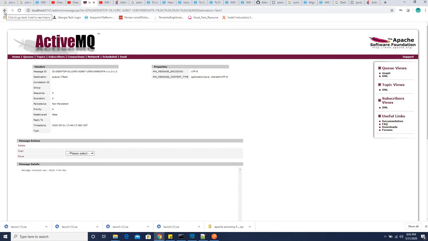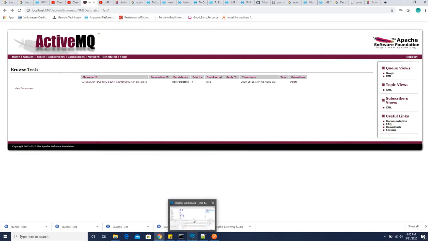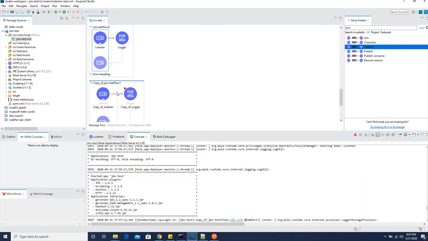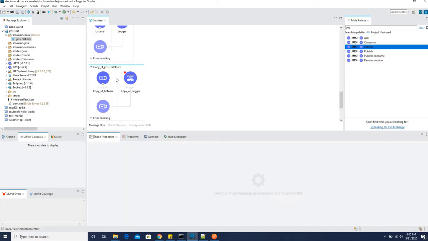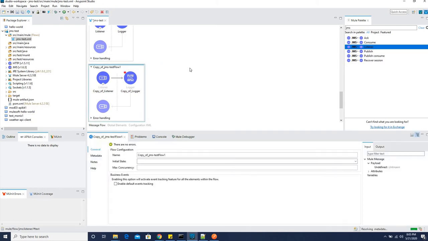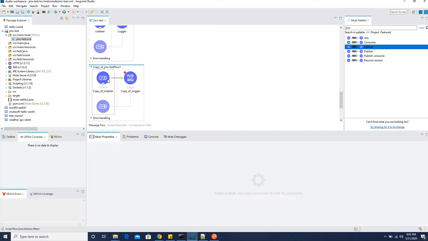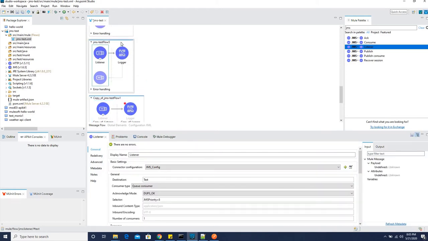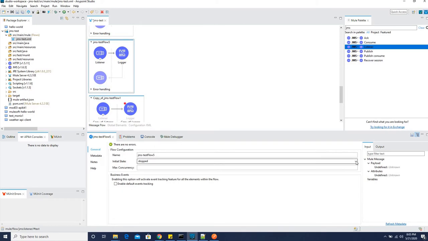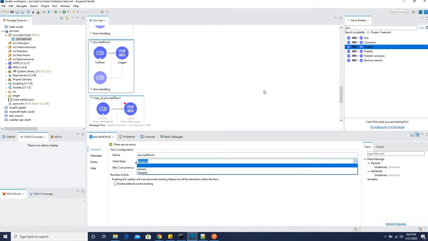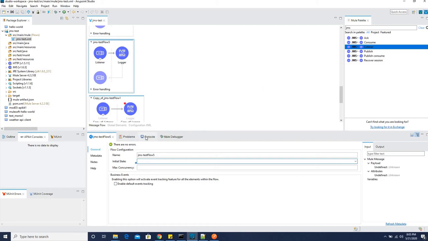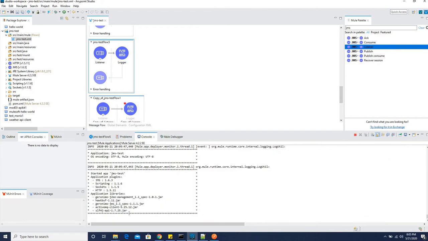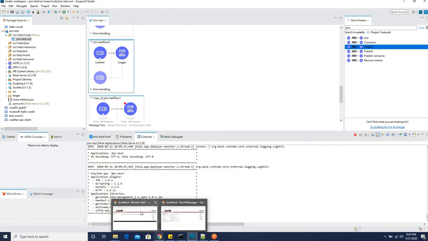So let me first just save this application. Actually, its initial state is stopped, so I first need to undo it, and I'm saving it again. So let it deploy. It has started now. I'm going here again.